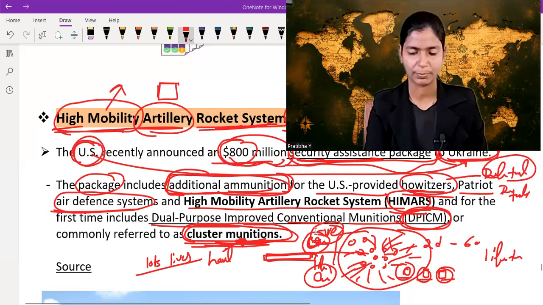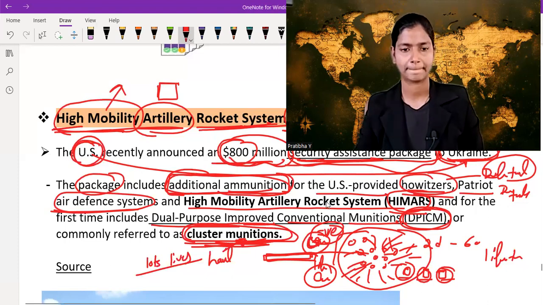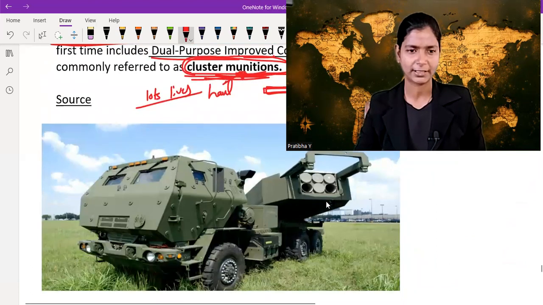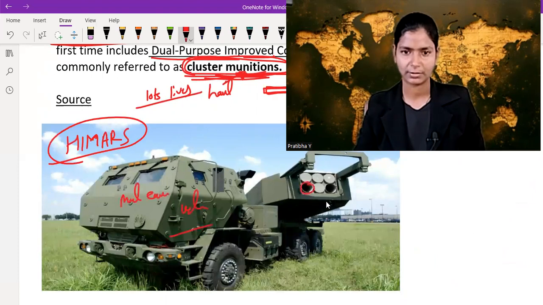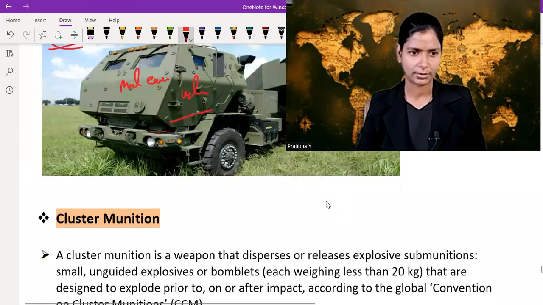So I will show you the picture. Through that picture, you can understand about the cluster. Listen. Through this picture, you can clearly see this is a picture of, I think, HIMARS. Okay, or you can say military equipment, military vehicle. So here you can launch the rocket.